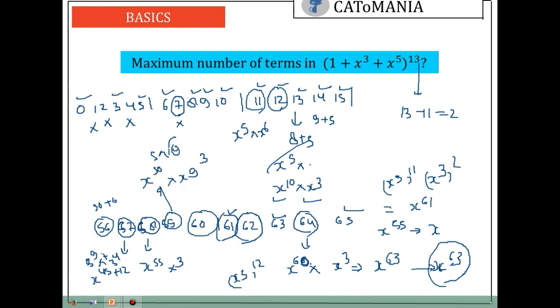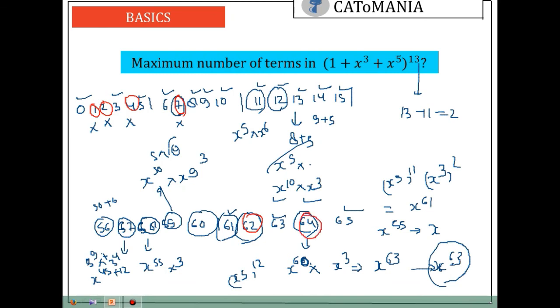Only the left out terms are, I am marking those terms. Only the left out terms are power 1, 2, 4, 7, 62. Any other term? Yeah, 64 which also left out.